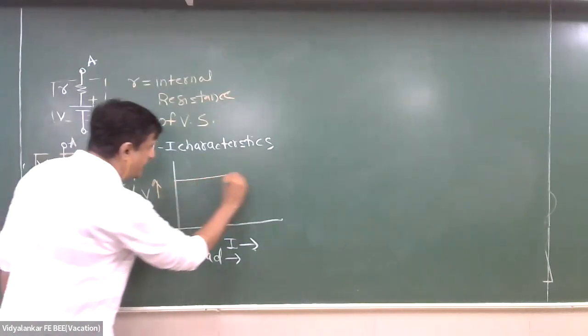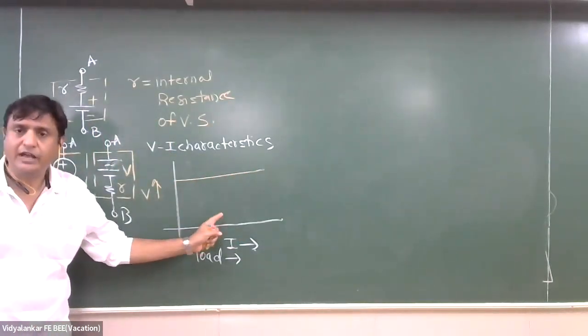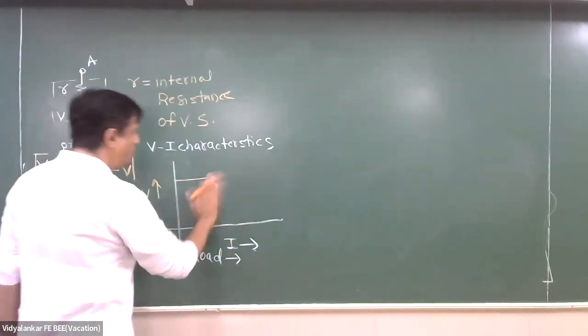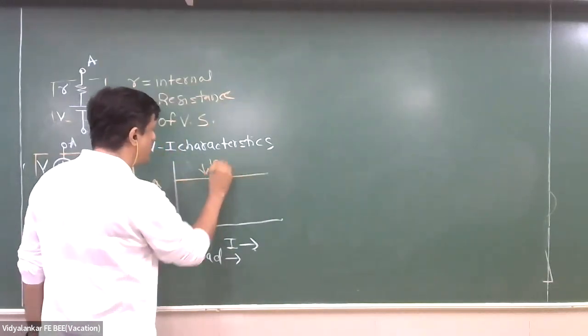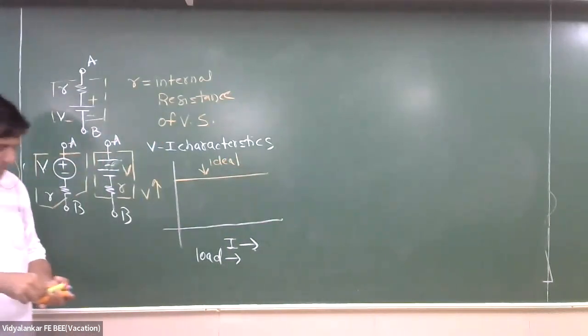What should happen ideally? Whatever load I'm connecting across this battery, it should deliver me a constant voltage. So this is what ideally should happen.